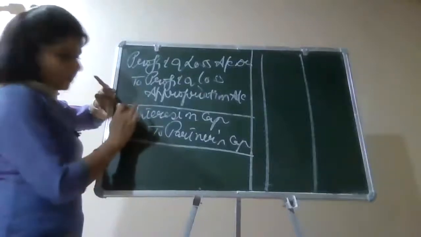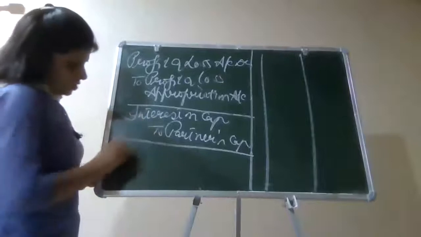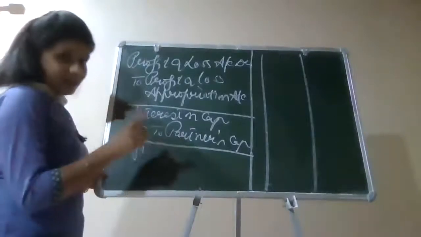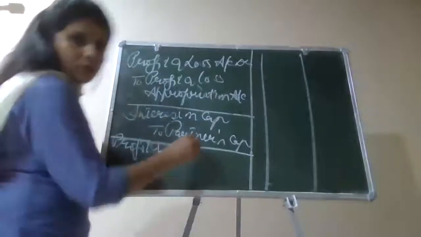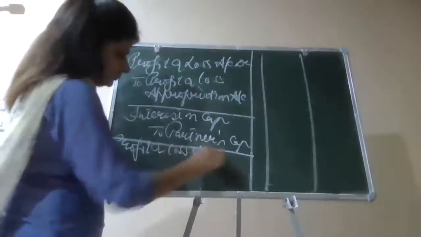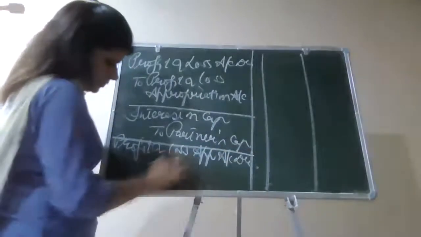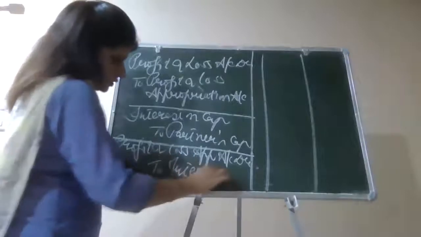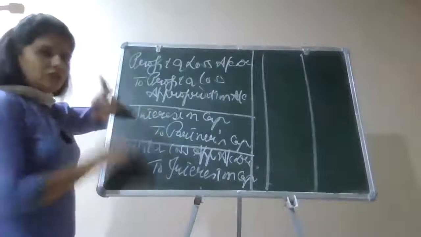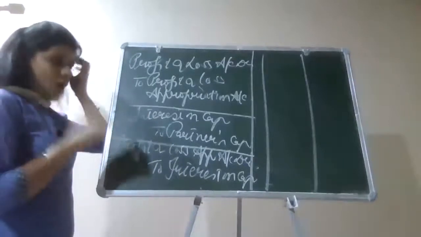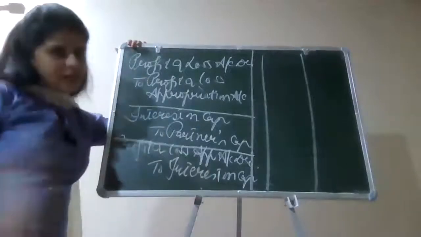Then the transfer entry: because it is an appropriation, it is to be transferred to the P&L appropriation account. So on the debit side है, अभी मैंने आपको ledger बना के बताया है. Profit and loss appropriation account debited to interest on capital. It is always recommended that you learn these two entries, right? Or in your P&L appropriation account, you should write to interest on capital, then slash डाल के partners के नाम.